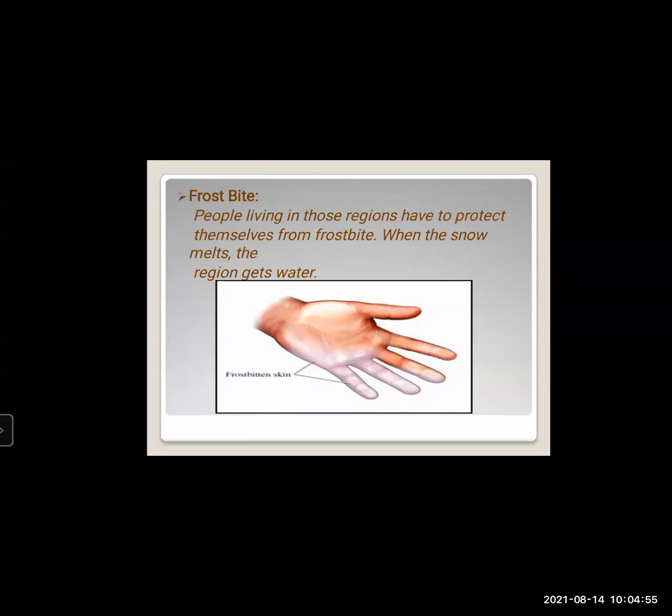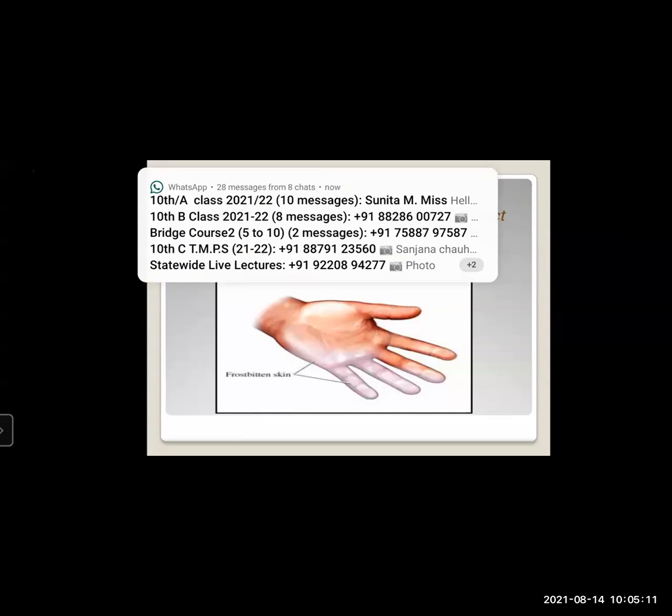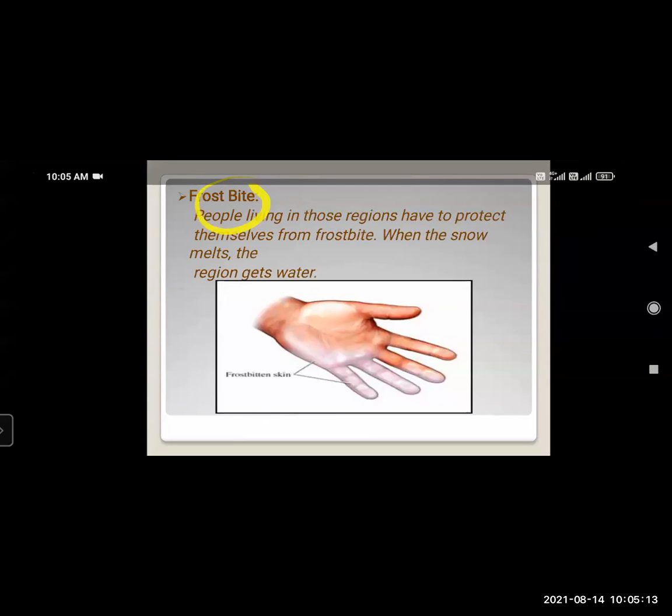When we are in snow areas and we travel, students, you know that people ask you to wear shoes, gloves, jackets, a cap, everything they give us. Why? Because we have to be very protective about frostbite. Slowly, it takes time, the snow starts melting and the region will get water over there, but it will take time.